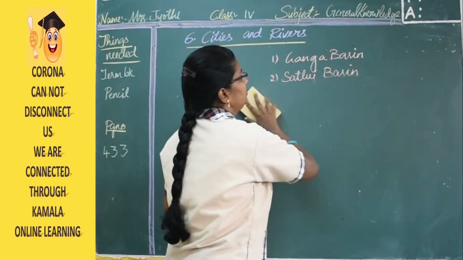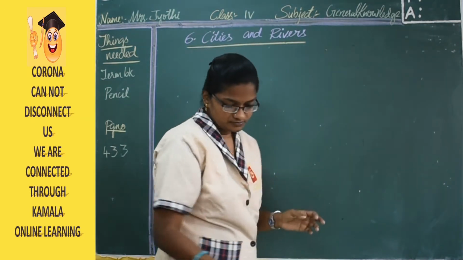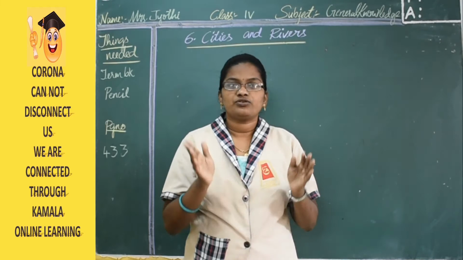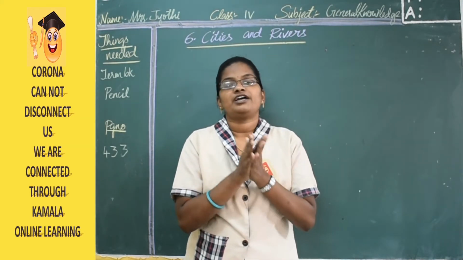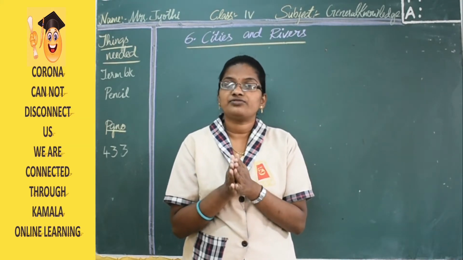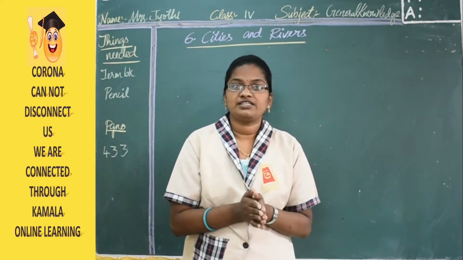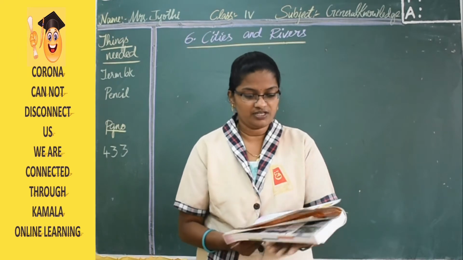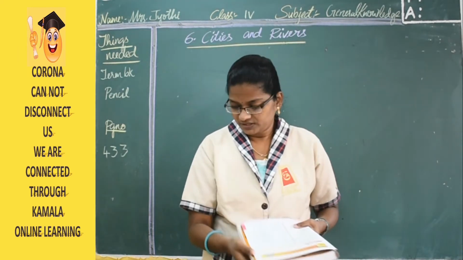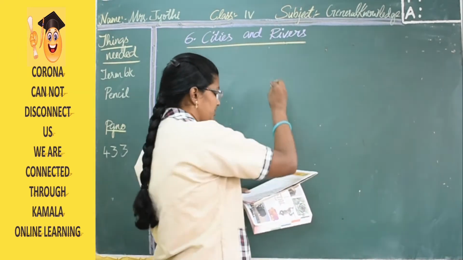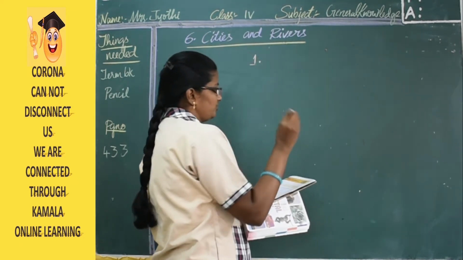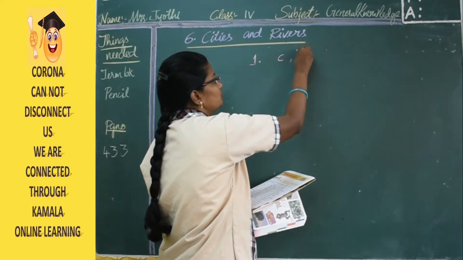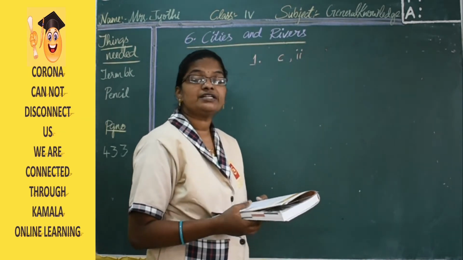The next. Here in total we have 15 questions. Total 15 cities, and beside that you have 15 rivers, and beside that you have 15 states. What I am going to do is write the answers like this: for the first one I am going to write C and 2.